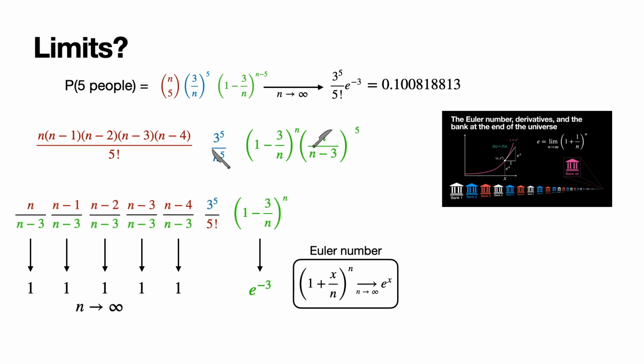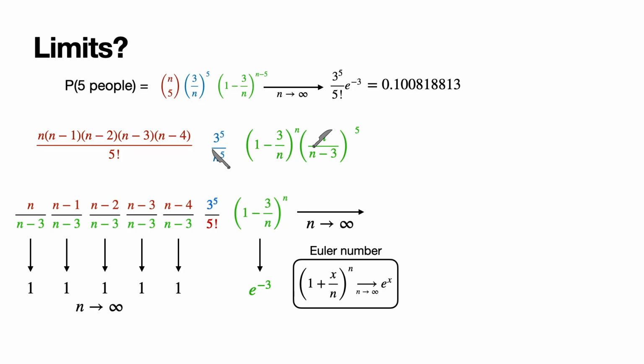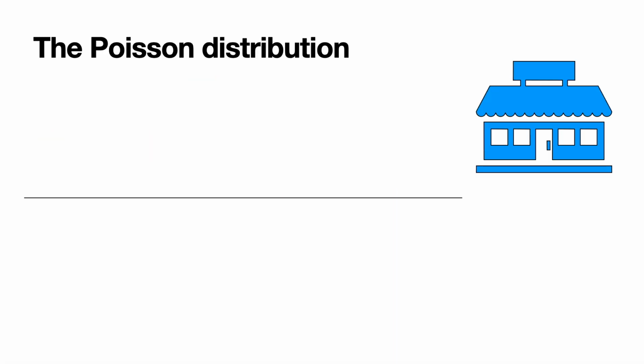As a matter of fact, it can be one of the defining properties of the Euler number. So that means that this entire product converges to 3 to the 5 over 5 factorial times e to the negative 3. And that number is precisely the probability that 5 people enter the store in the next hour.